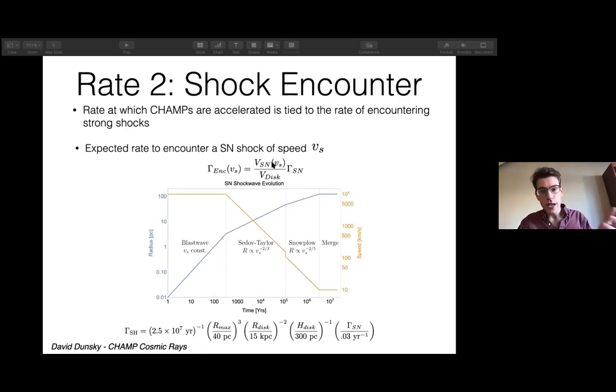So you can just enter these various numbers, the 40 parsec supernova shock with a disk radius and volume, typically of 15 kiloparsec radius, 300 parsec height, and about 2 to 3 supernovae per year. You might expect a shock encounter rate of roughly once every 25 million years, independent of champ parameters, of course.